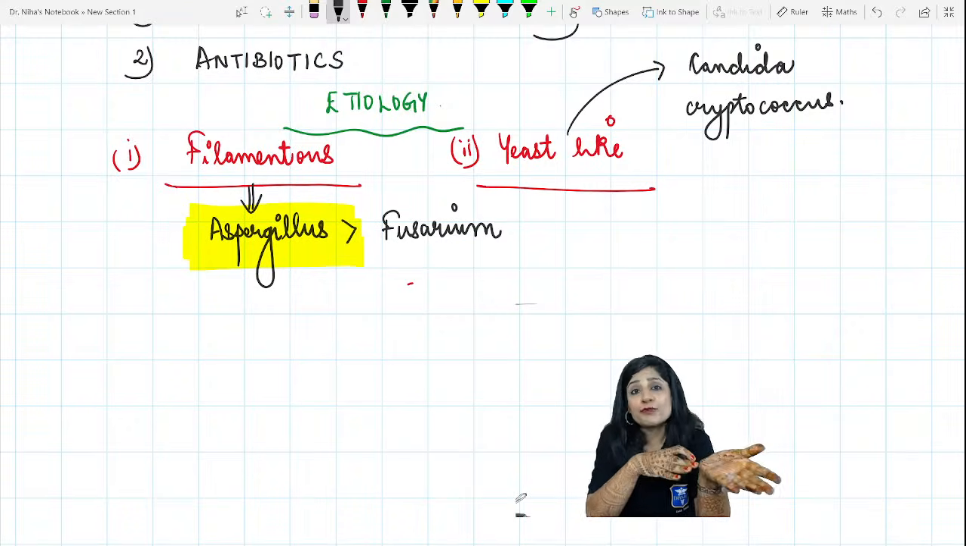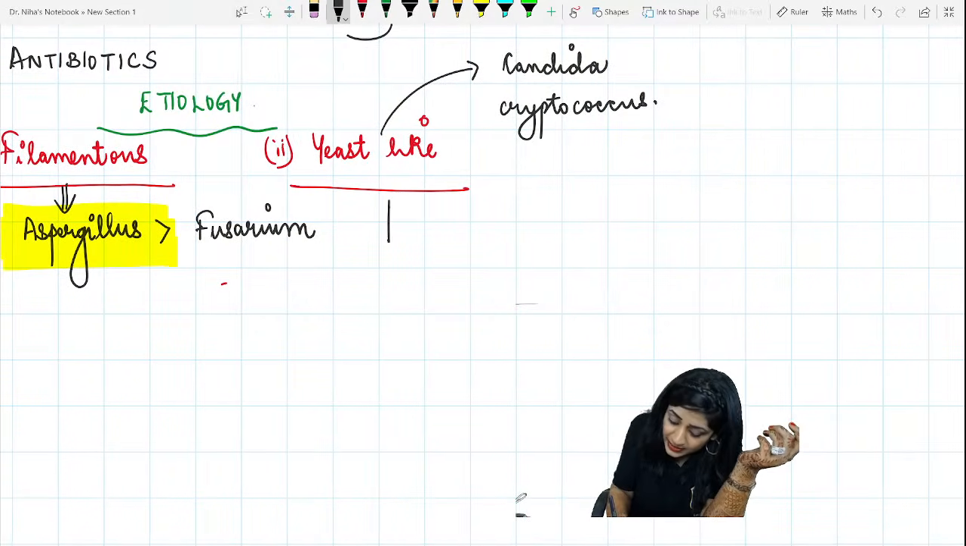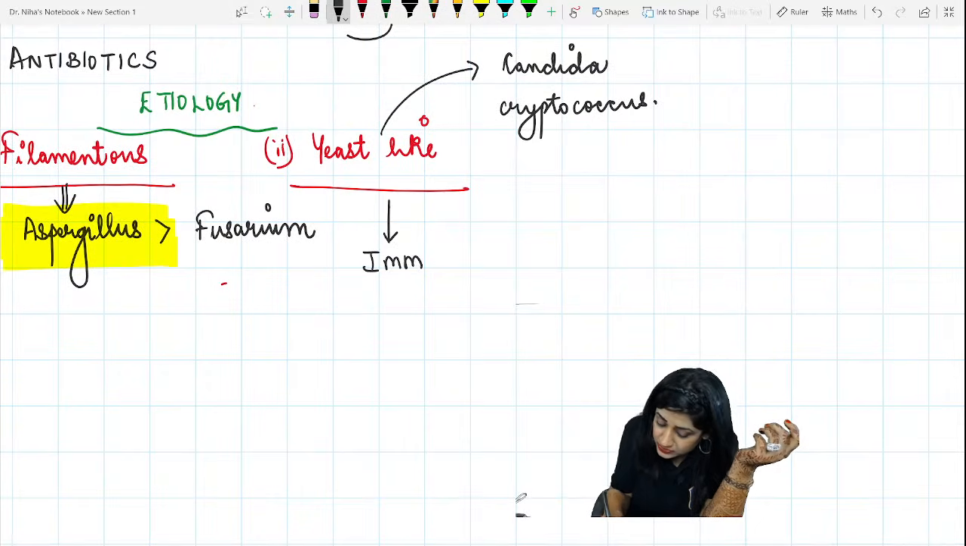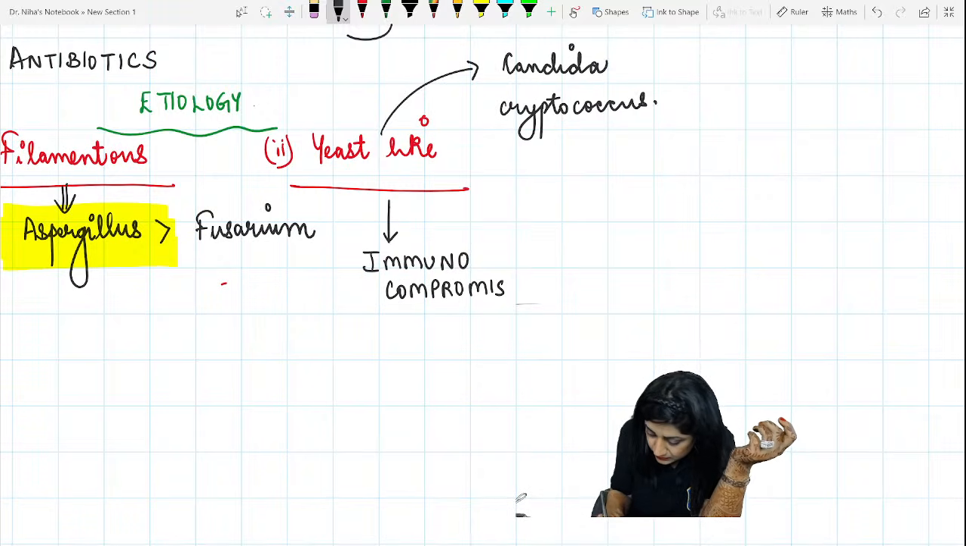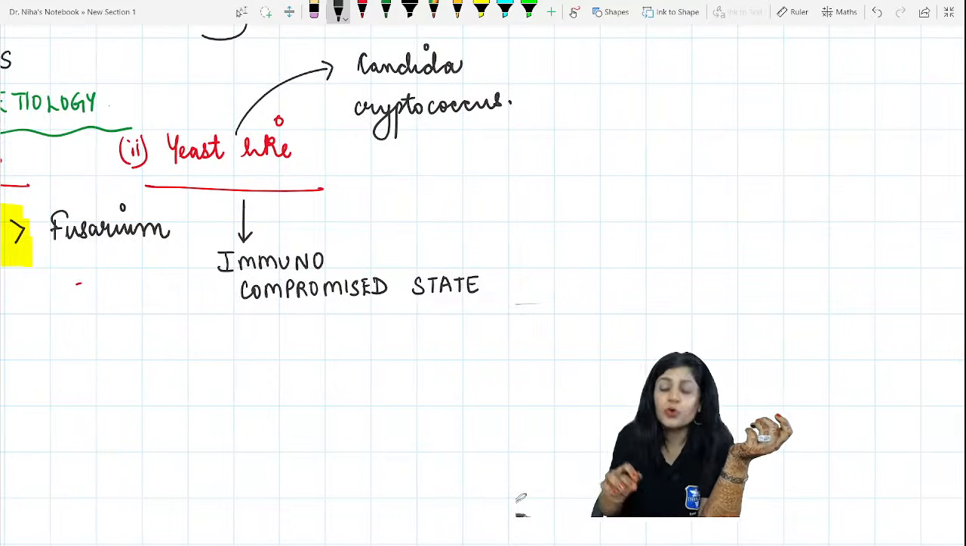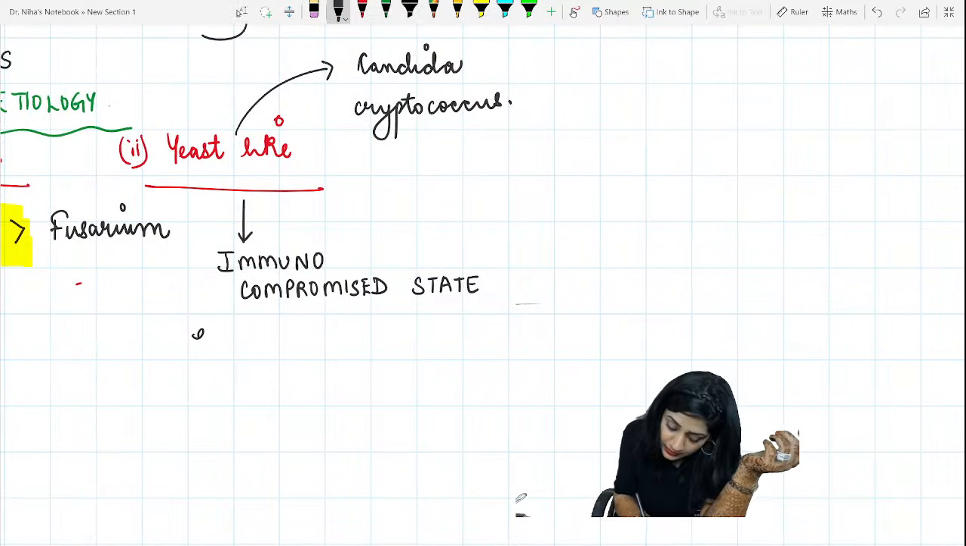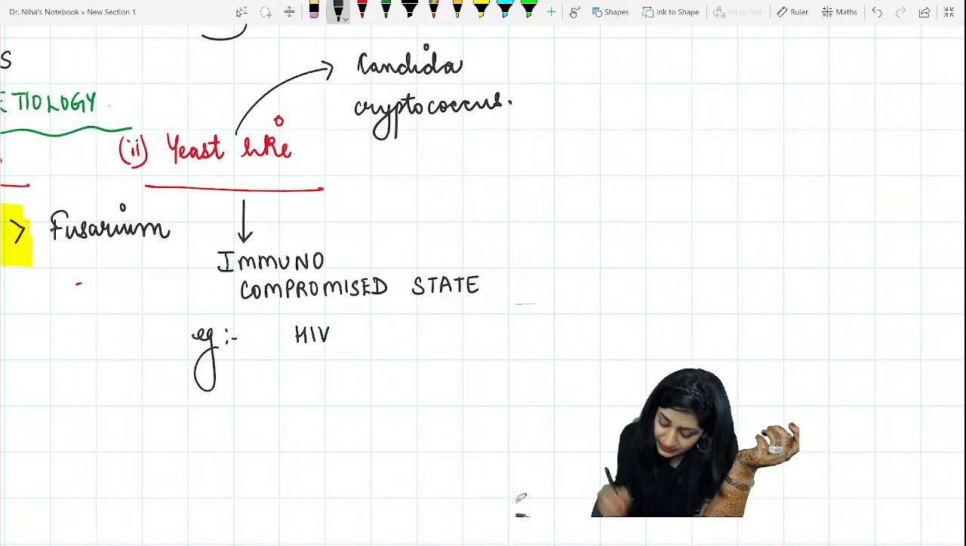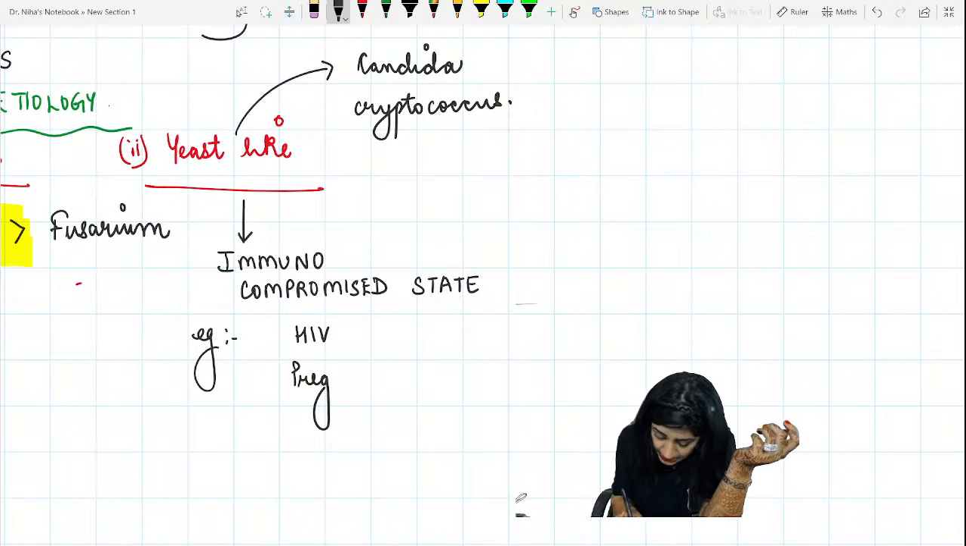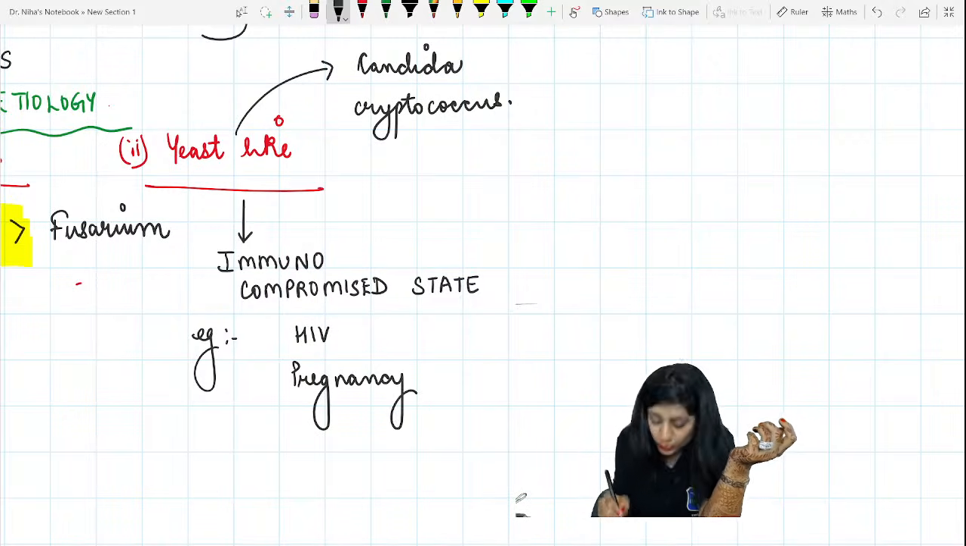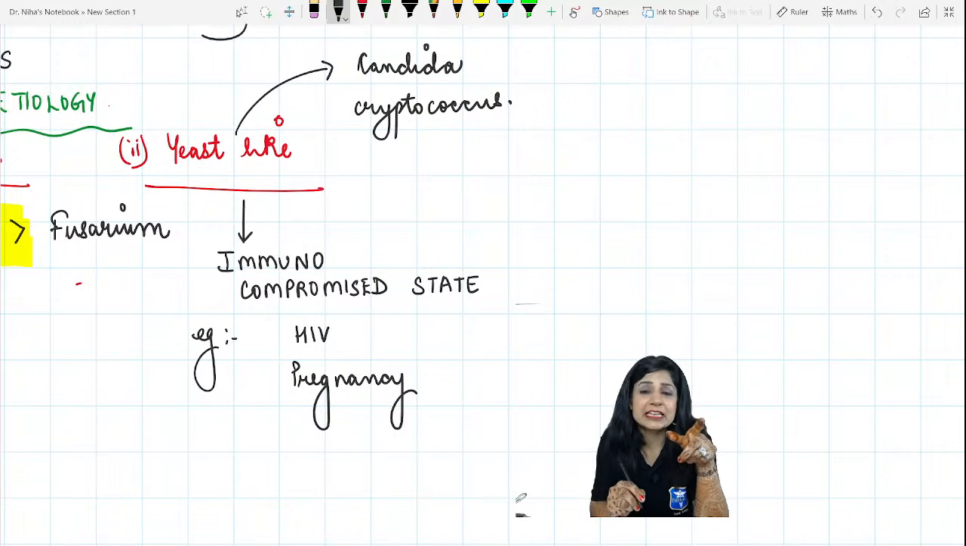And where do you get these yeast-like infections? Normal people will have more of filamentous fungus, but those patients who are having the immunocompromised state, they are having more of candida and cryptococcus. Like for example, it could be patients having HIV, patients who are having pregnancy, or they can be on any deficiency disease. It could be a renal transplant where they are being given the immunosuppressants. All these patients will have this.